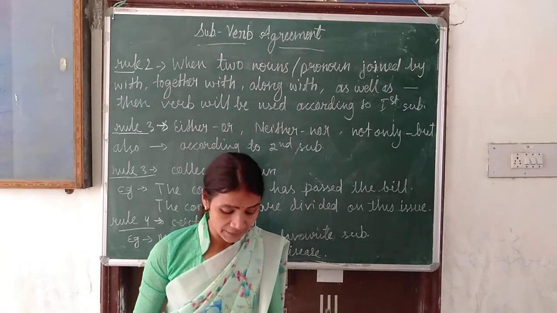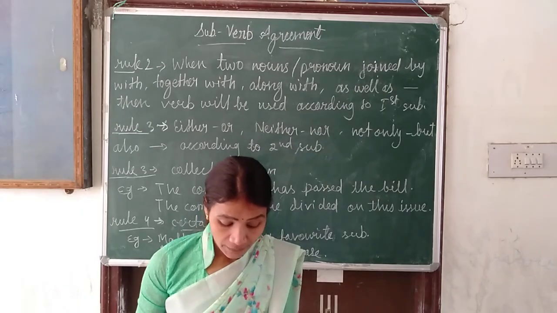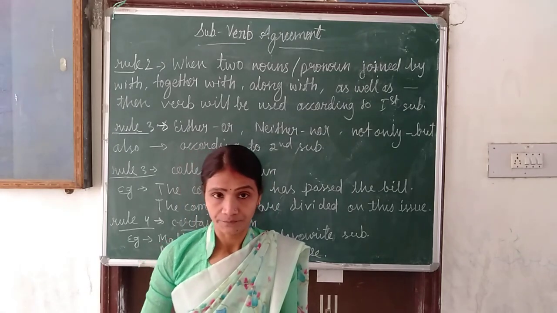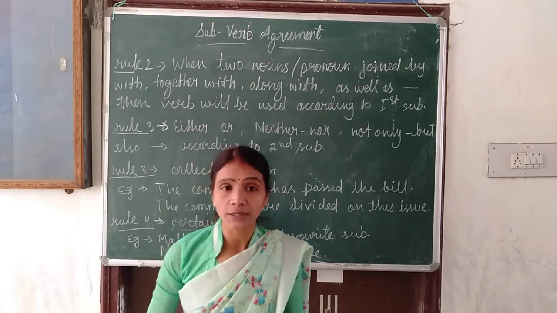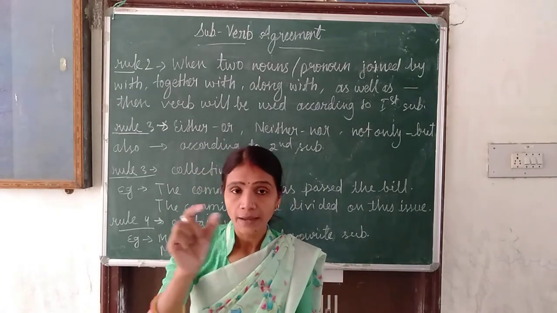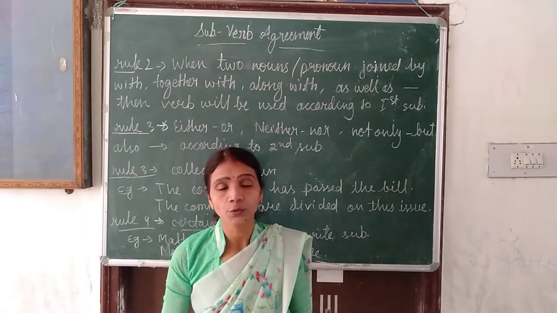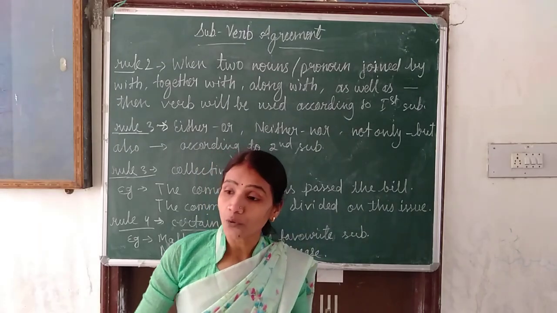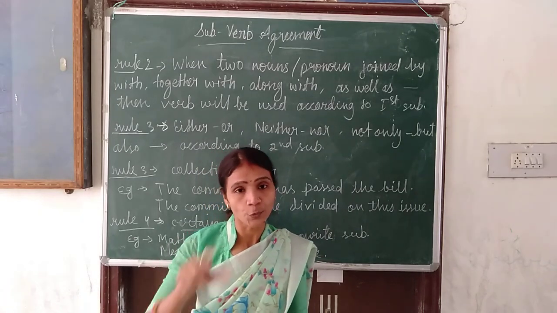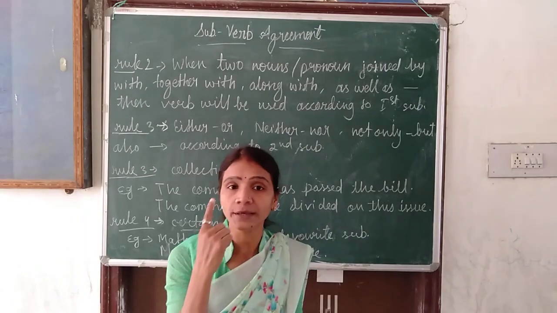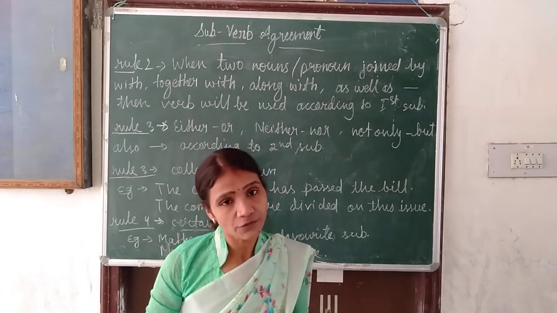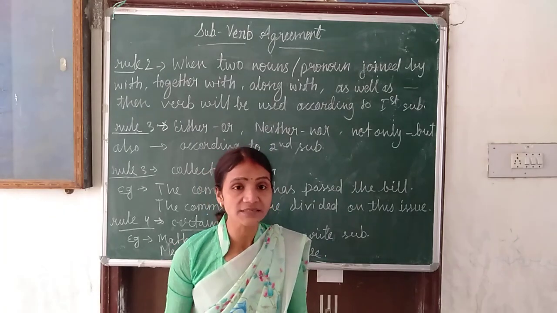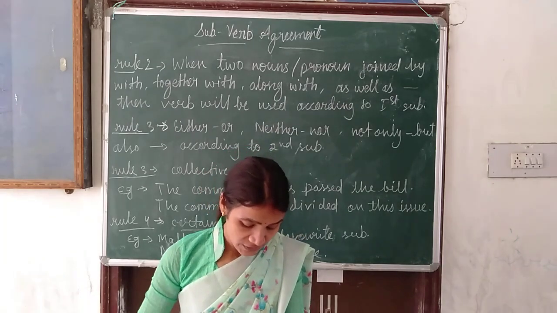Examples I am telling you. Either Hari or Mohan. First subject is Hari, second subject is Mohan. Either Hari or Mohan has done the work. या तो मोहन ने किया है या हरि ने, but the work was done by only one person. It means we have one subject only, so we will use singular verb, and the second subject is also singular.